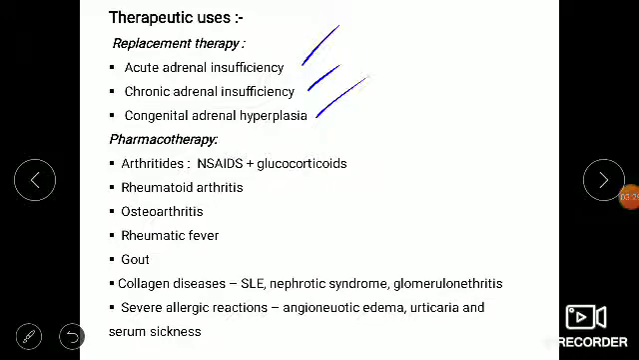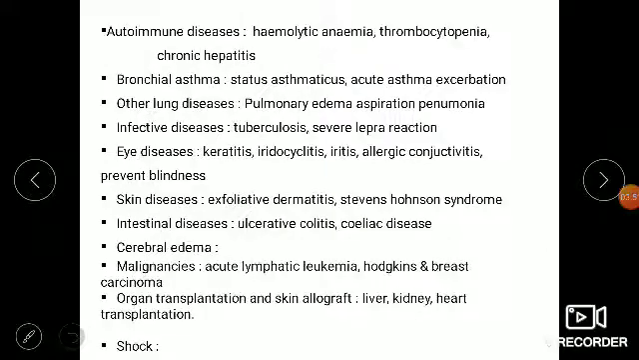Coming to the non-adrenal uses, it is useful in arthritis, which is inflammation: rheumatoid arthritis, osteoarthritis, rheumatic fever, and gout. Also collagen diseases, systemic lupus erythematosus, glomerular nephritis, and severe allergic reactions, which are antigen-antibody reactions. Not only inflammation, it is also useful in autoimmune disorders because it suppresses the immune system.